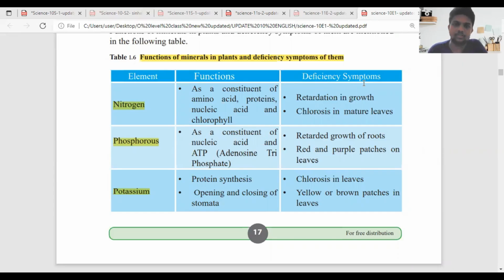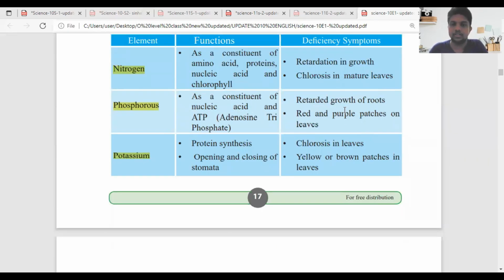When you come to the deficiency symptoms for nitrogen, there is retardation of growth. This is for the plants, the growth does not take place well. The chlorosis of the mature leaves means they will fall very quickly. For phosphorus, retarded growth of roots. For the growth of roots we need phosphorus, so if we are not taking it, the growth won't happen that clearly. Red and purple patches on the leaves. So basically, you have to remember the deficiencies. Potassium also: chlorosis of leaves, yellow and brown parts in the leaves.